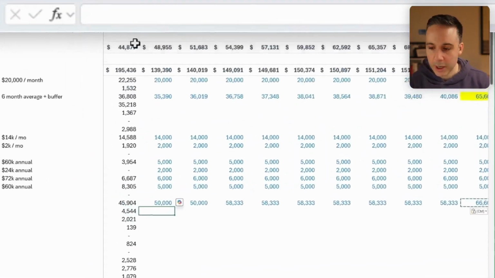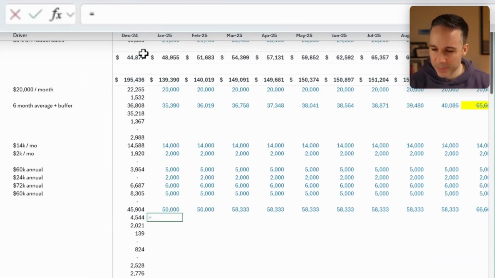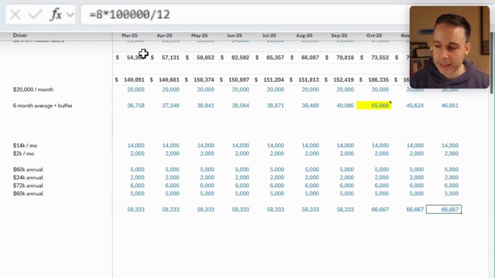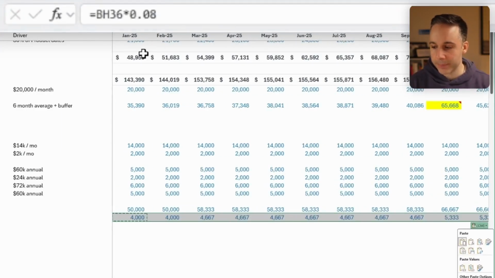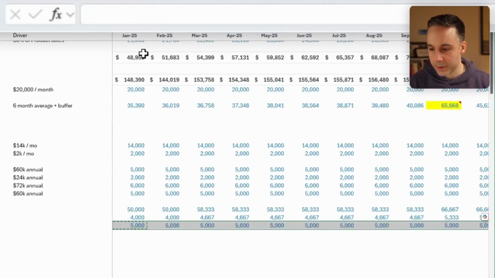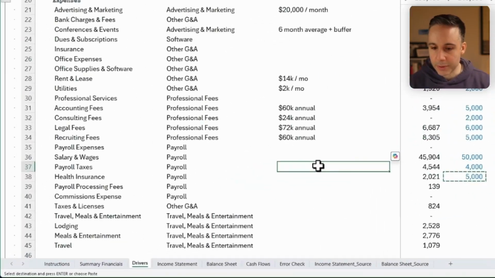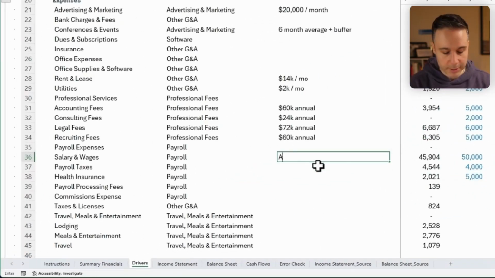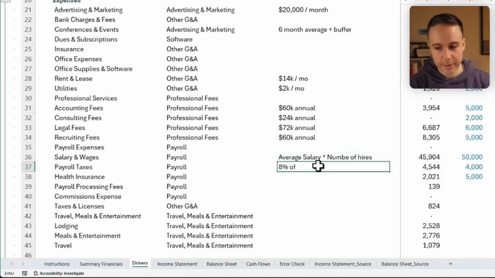Perfect. All right, now for payroll taxes, that usually is about 8% of the full-time salary. So I'll just multiply that times 0.08. And then health insurance is usually about 10%. So I'll multiply that by 0.10 as such. Okay, so now I'm just going to write over here, average salary times number of hires, then 8% of FTE salary, 10% of FTE salary.